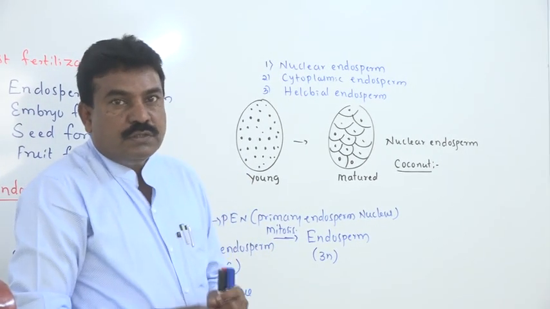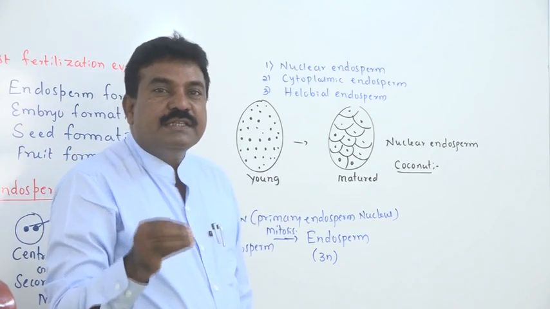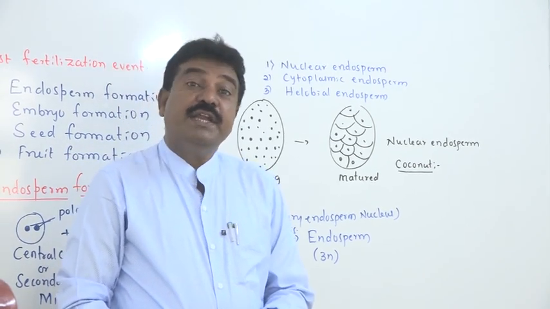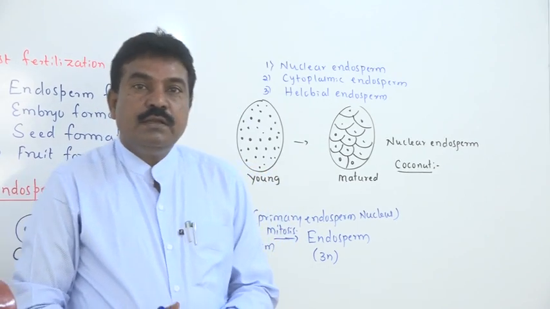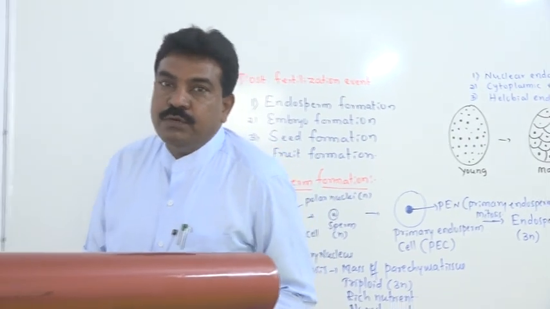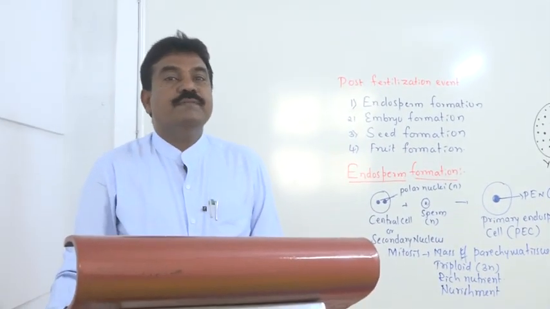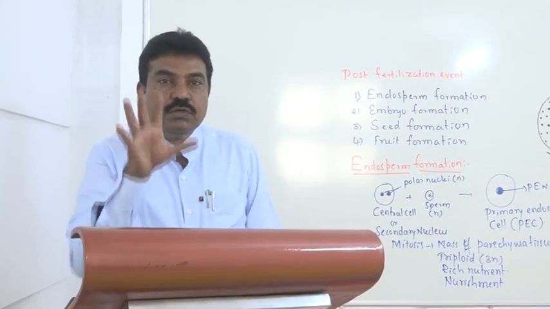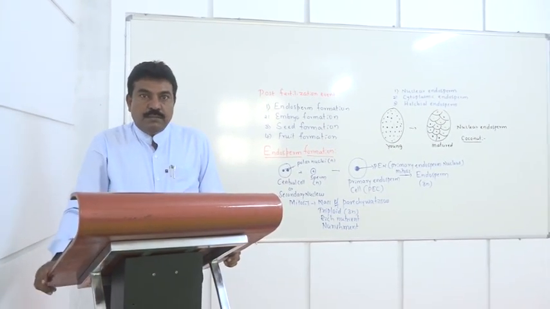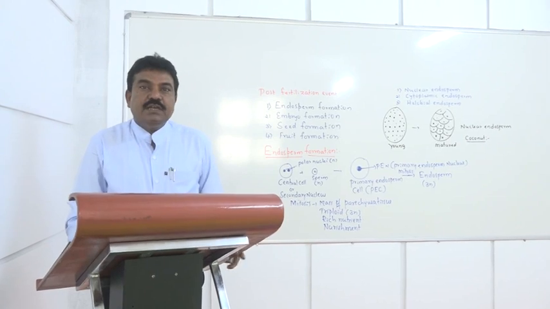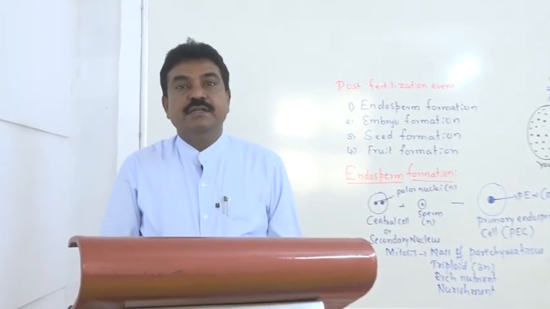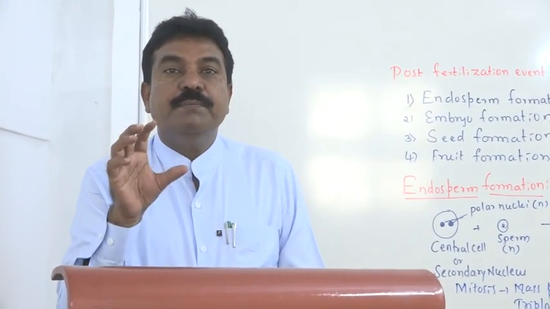If you analyze the coconut milk, it is the best example of a liquid endosperm, where in cellular analysis there is only a presence of nuclei, there is no particular fixed cell. But in a later stage, that coconut milk slowly deposits towards the peripheral region and forms coconut meat.